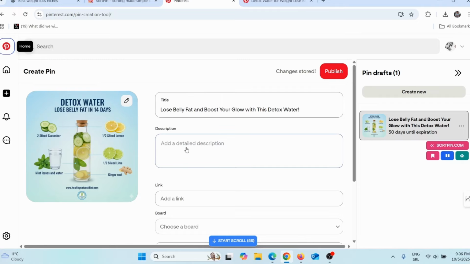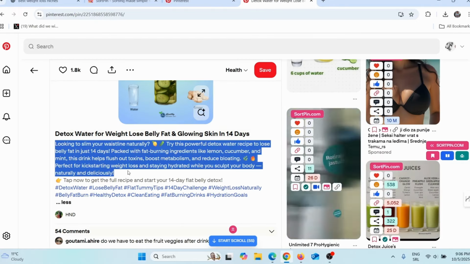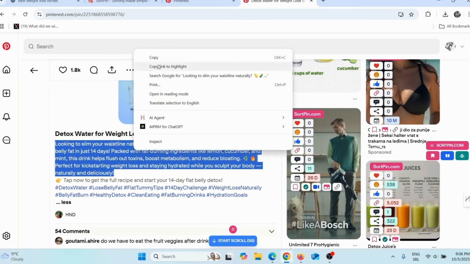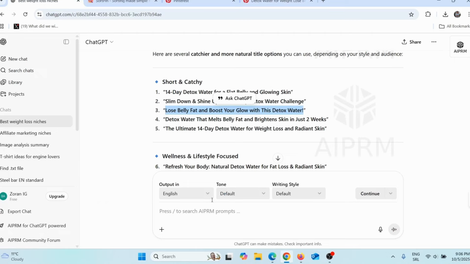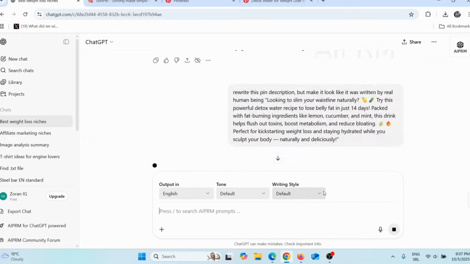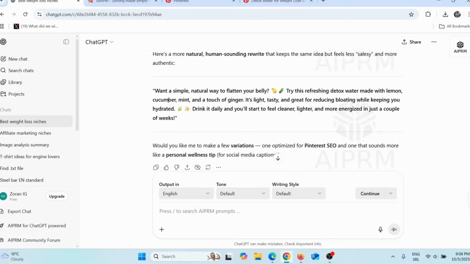So now I need to add my description. When we go back here on this pin, here you can see this pin has a description, and that description includes their main keyword. Same thing, copy this, go back here and tell ChatGPT to rewrite this. Now here you can see my prompt. Rewrite this pin description, but make it look like it was written by a real human being. And then I added this description and simply pressed enter. And now ChatGPT will rewrite this description.